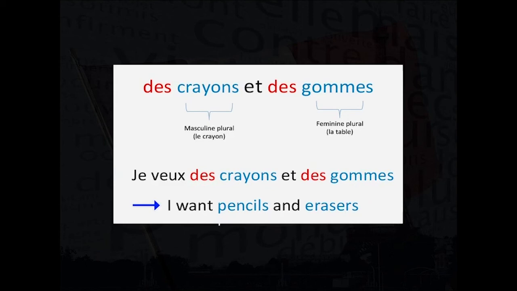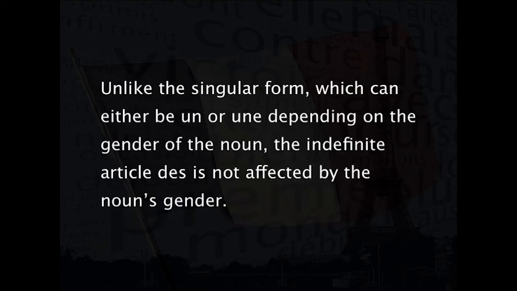We notice that in the French sentence, the word des precedes the word crayon, which is a masculine plural noun, as well as the word gomme, which is a feminine plural noun. This means that des can be placed before any plural noun regardless of its gender. Unlike the singular form, which can either be un or une depending on the gender of the noun, the indefinite article des is not affected by the noun's gender.